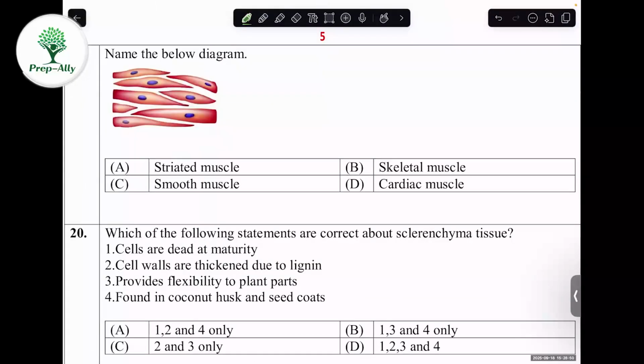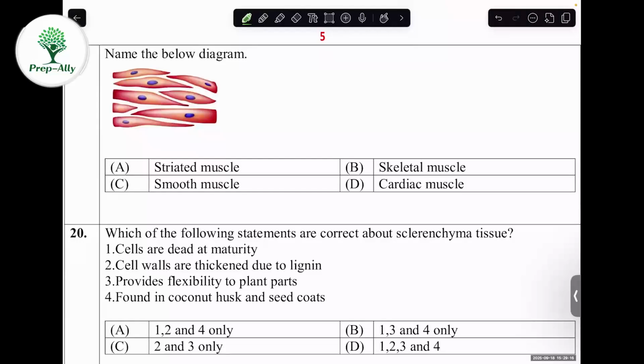Name the below diagram. Again, there is one more picture question. Definitely it's a muscle. They have given the clue in the option itself. It's a muscle. Can you find which kind of muscle it is?